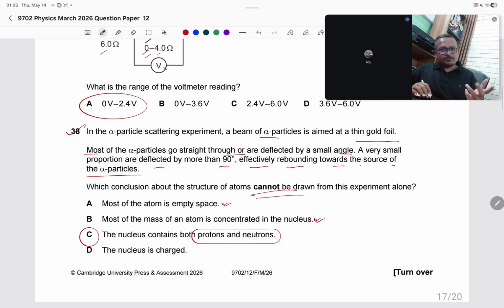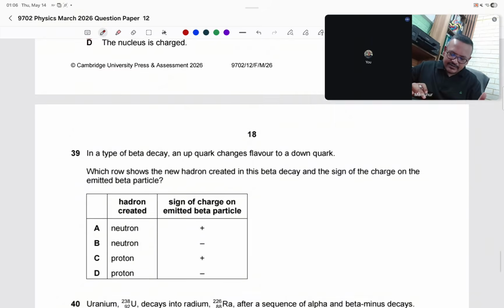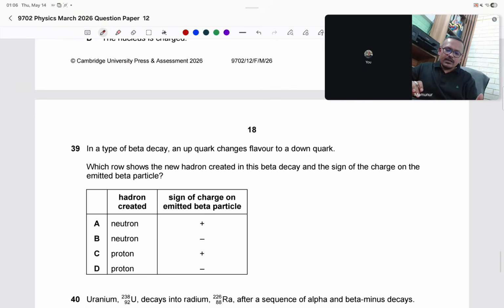The nucleus is charged. Yes, the nucleus is positively charged because almost 1% bounce back to the source. The alpha particle is positively charged. So the nucleus is supposed to be positively charged because there is an action of repulsive force from the nucleus. So the nucleus is positively charged. 38, answer C.